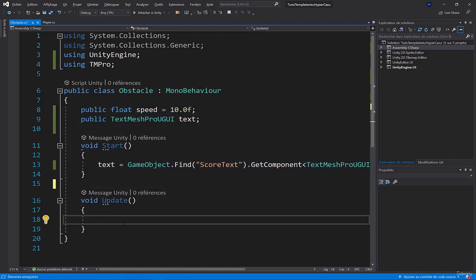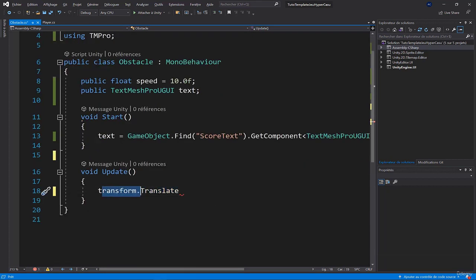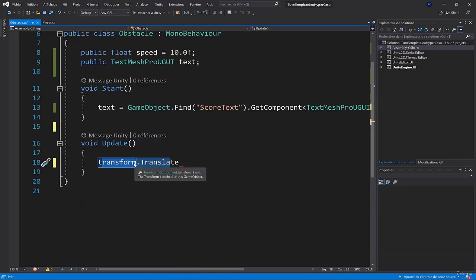Now I'll go into update. I need to do a translation of my object. My object is the object that the script is attached to, and I'll do a transform.Translate. The object will perform a translation, which means that it will move in the 3D world.